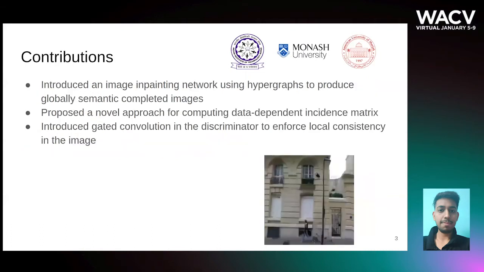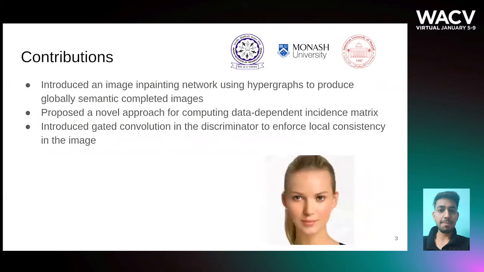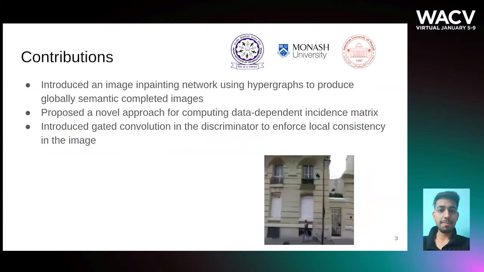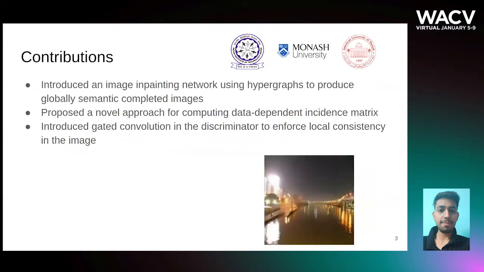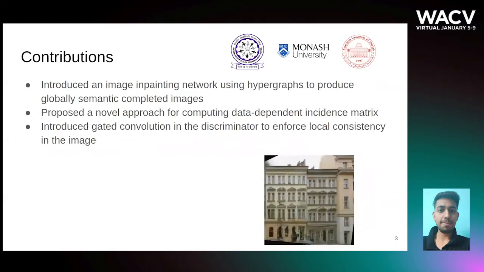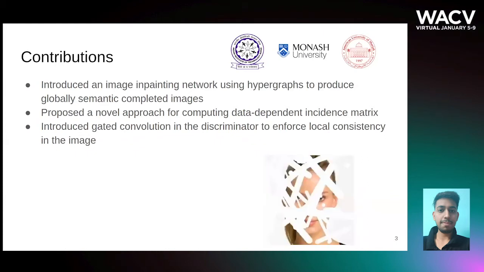Here we summarize the major contribution of our paper. We introduced an image inpainting network using hypergraphs to produce globally semantic completed images. We proposed a novel approach for computing data-dependent incidence matrices. And lastly, we introduced gated convolution in the discriminator to enforce local consistency in the final output image.